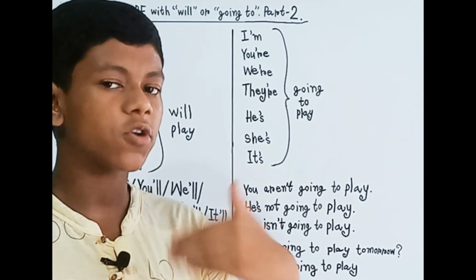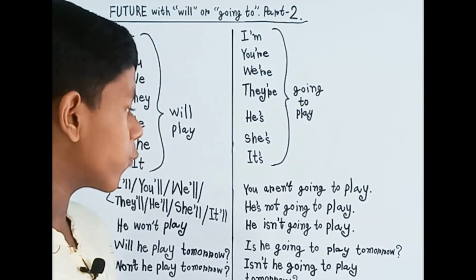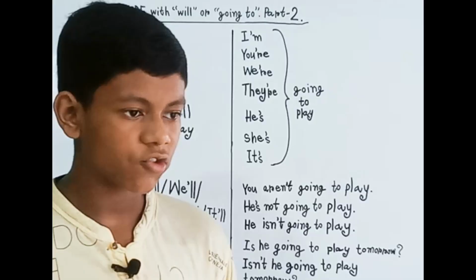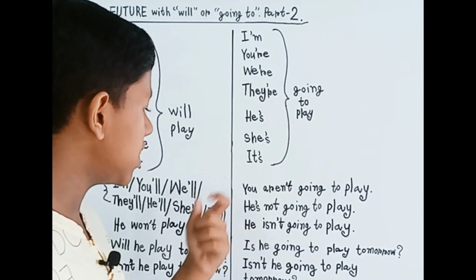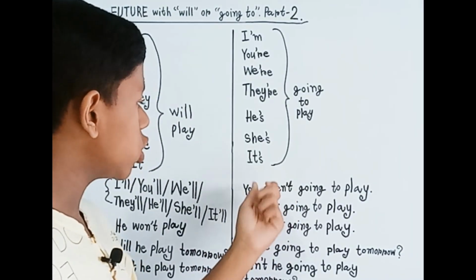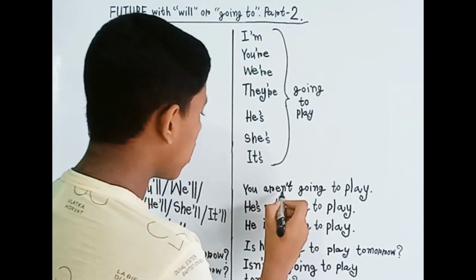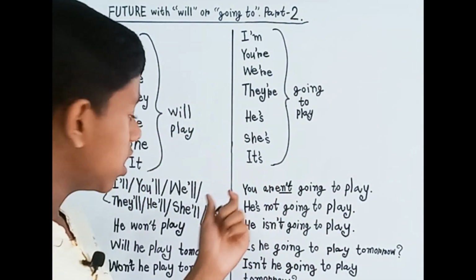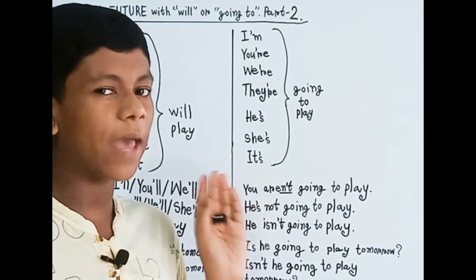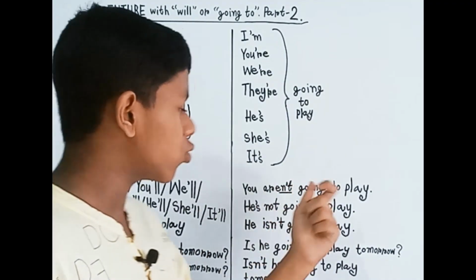As we know, after the word of to be verb, we have to use what? We have to use not. So here we can see that it is you what? You aren't. Okay, that is you aren't, that is you are not. You are not going to play. But we have just contracted it. You aren't going to play.